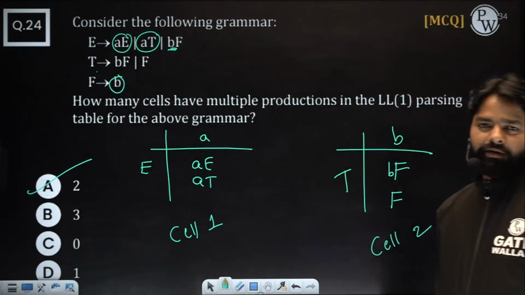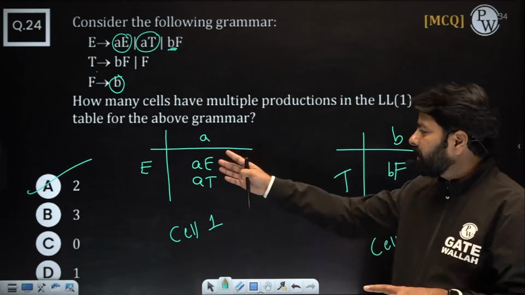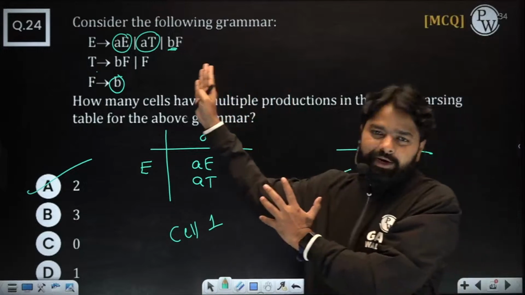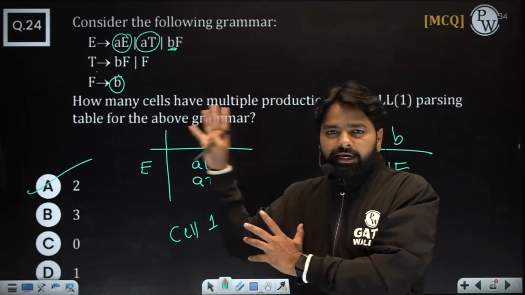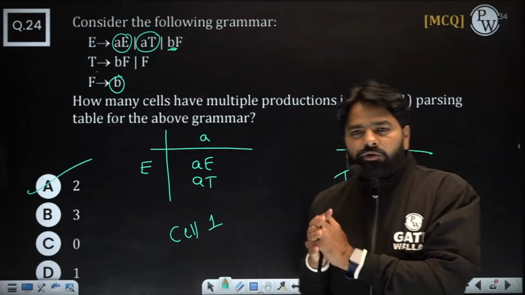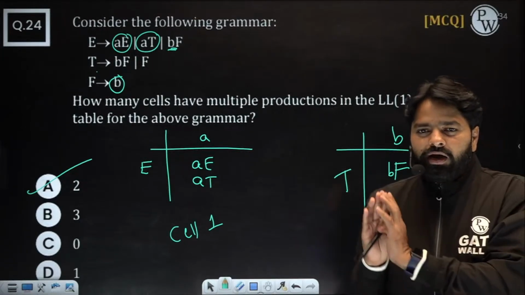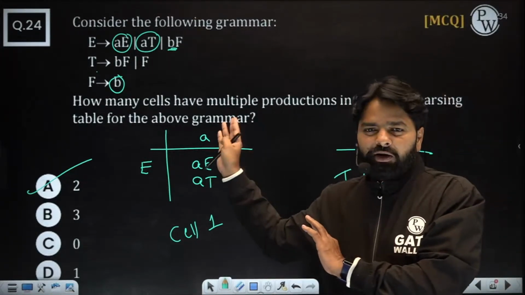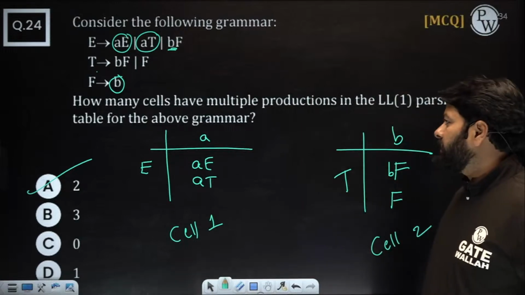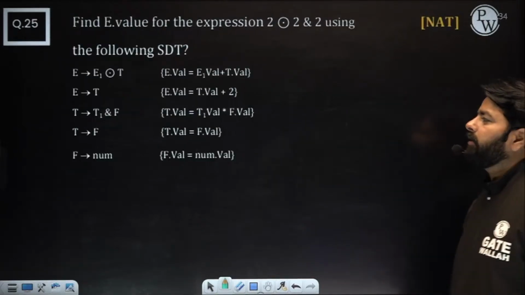For a simple grammar, no need for pen and paper. This can be analyzed with just the brain. Okay. So that's what the tricks in TOC and compiler are. For most of the questions, if the question is very small and has simple logic, it can be done very quickly. But connection is very important.